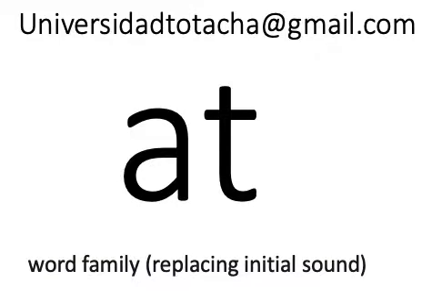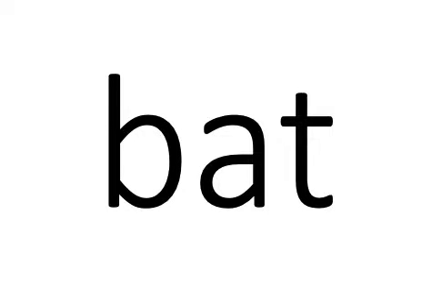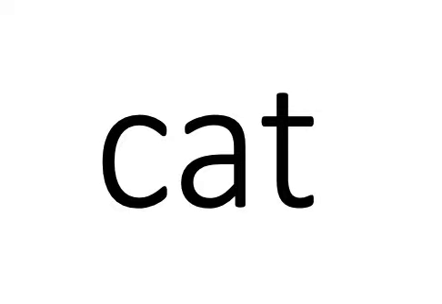At word family, replacing the initial sound. At, we will be putting a B in front of the at. That gives us bat. We will be replacing the B with a C. Cat, we will be replacing the C with an H. Hat, we will be replacing the H with an F.